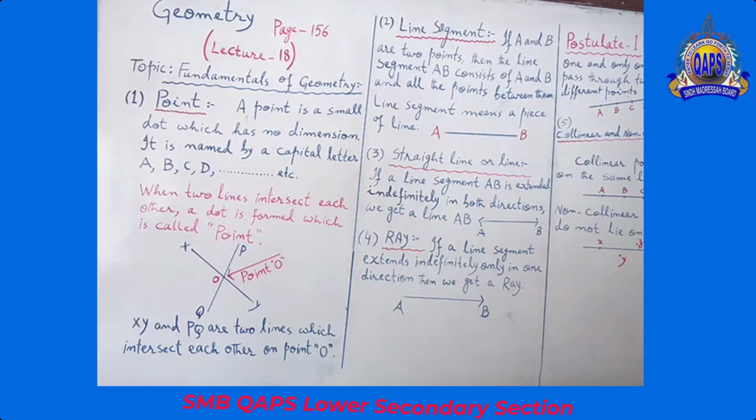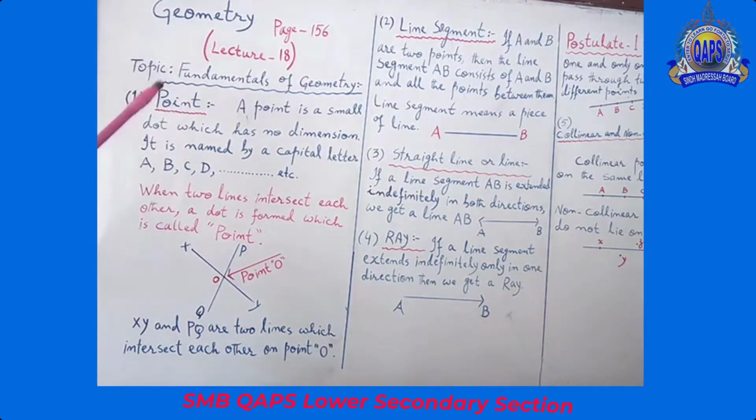Maybe X, maybe Y, maybe Z. And see this thing, try to understand that. The diagram, XY and PQ are two lines which intersect each other on point O. I hope you understand the definition of point.